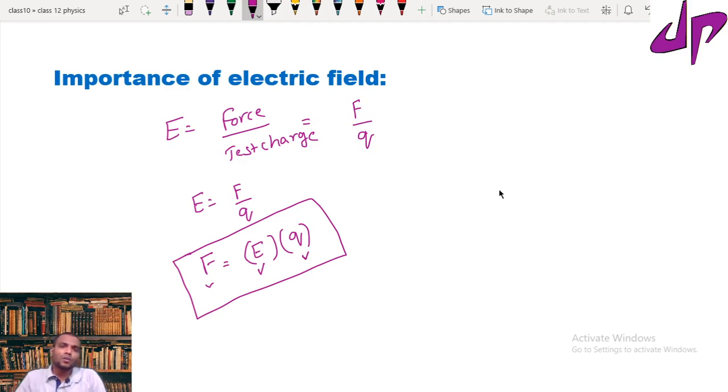Here there is no need to apply Coulomb's force again and again. If you know the value of the electric field at a given point, it is there everywhere in the vicinity of the source charge. If you place a test charge nearby, we can find out the force. In the coming concepts, we will understand how to find the electric field between the charges.